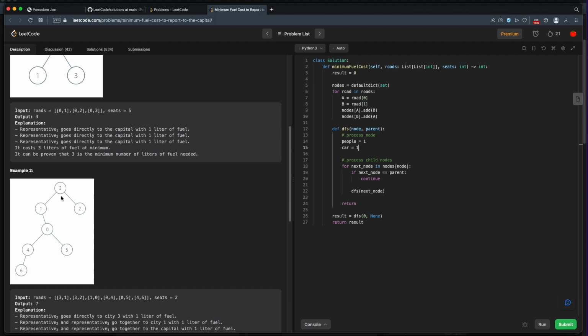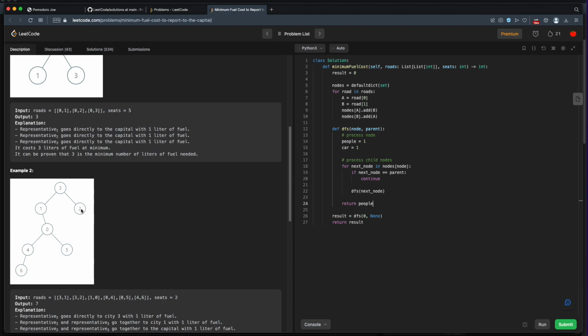So we'll know how many people are arriving into city 3 in this example, and then we'll have to send all of those people up to city 1. So we'll accumulate people, which means that we will want to return our people.